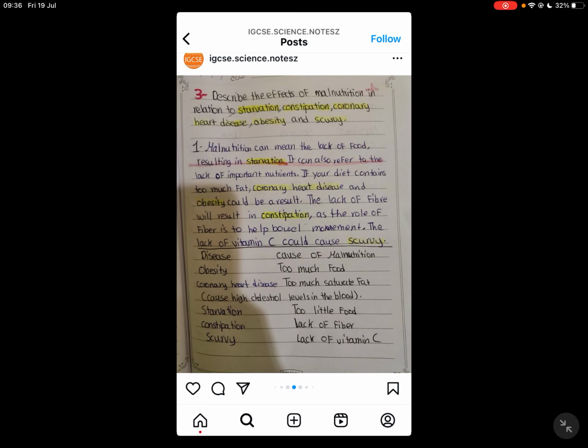Okay, and the lack of fiber will result in constipation, as the role of fiber is to help bowel movement. Also, lack of vitamin C, as I told you at the beginning, C, scurvy. Obesity is too much food. Coronary heart disease is too much saturated fat, causing high cholesterol levels in the blood. Starvation is too little food, constipation is lack of fiber, scurvy is lack of vitamin C. These are causes of malnutrition, of course.